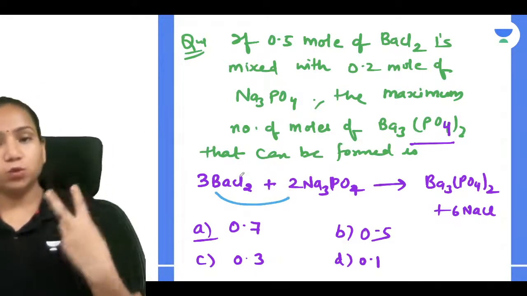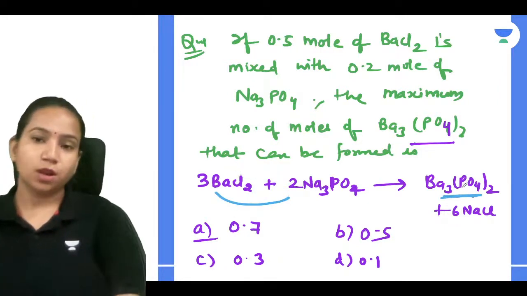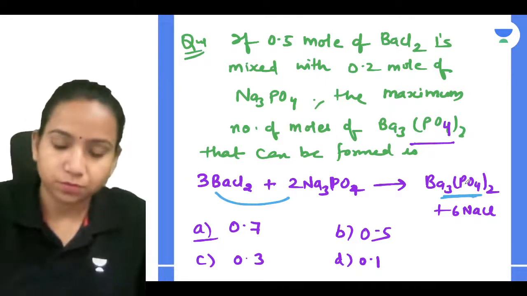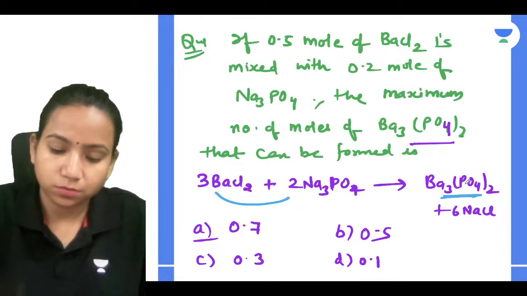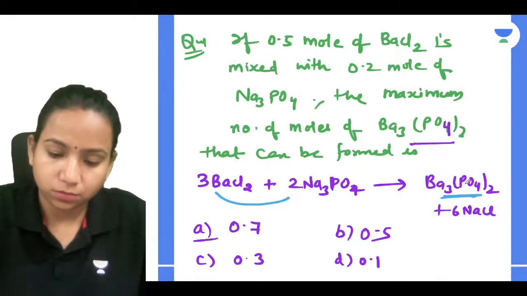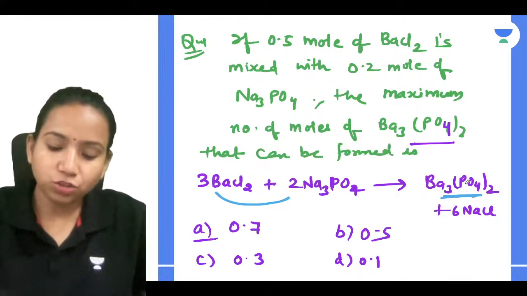After that you compare your limiting reagent to the barium phosphate, and you will get to know how much amount will be formed. Everyone should try it, guys.